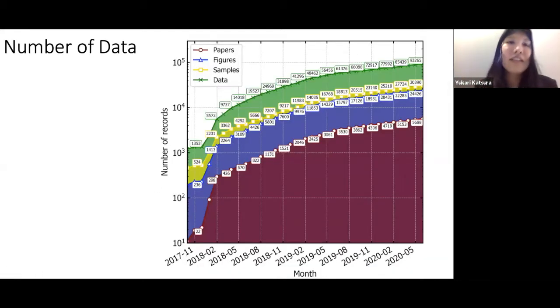So here is the numbers of the data within our system. So in Starrydata, we have about 5,000 papers and 24,000 figures and 30,000 samples, physical samples, and about 93,000 curves. So there are many more data points. So this is the growth curves of a data set. So only a few data collectors can collect this many data.